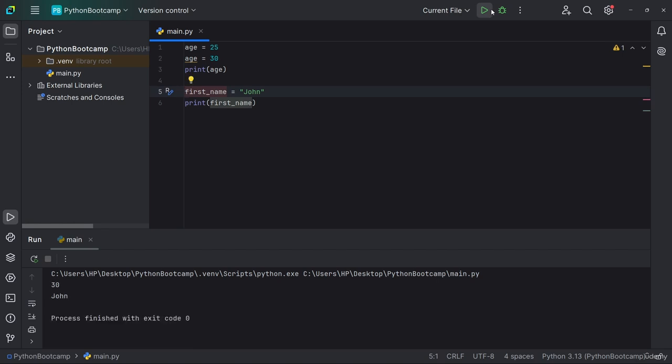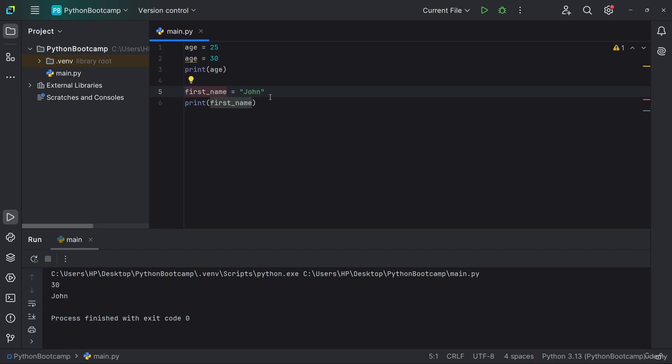Another rule for naming variables is that variables can only contain letters, numbers, and underscores. Special characters are not allowed in naming variables. Special characters like @, hashtag, exclamation mark, all those special characters, are not allowed in naming variables. For example, if you say @first name, this is not allowed. If you use a hashtag before first name, that turns the line into a comment. We get to comments in our later lessons. So special characters are not allowed when naming your variables.